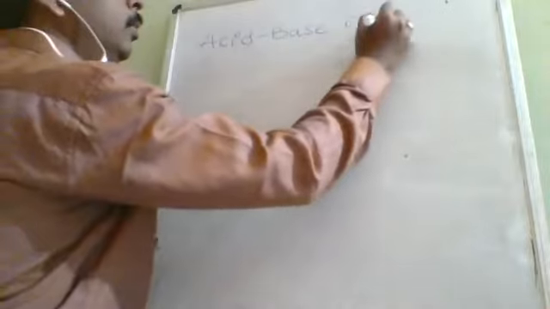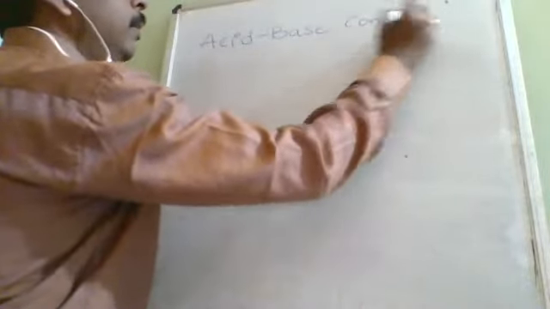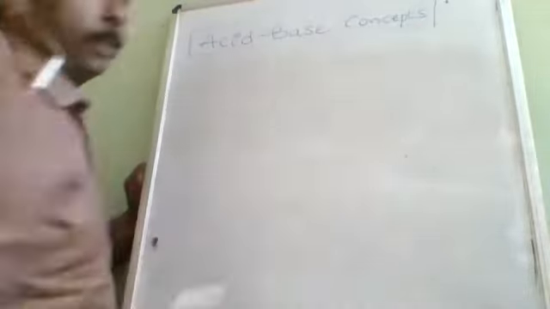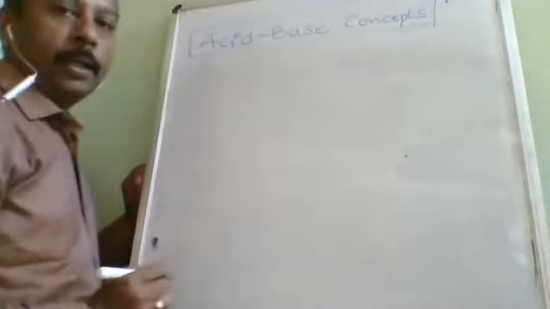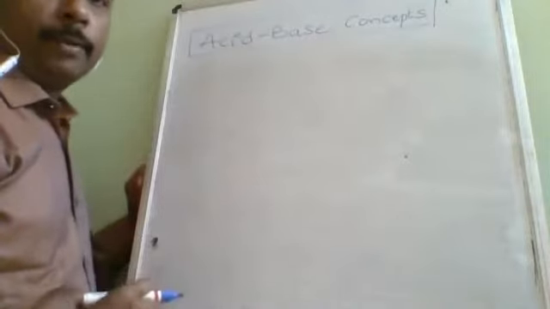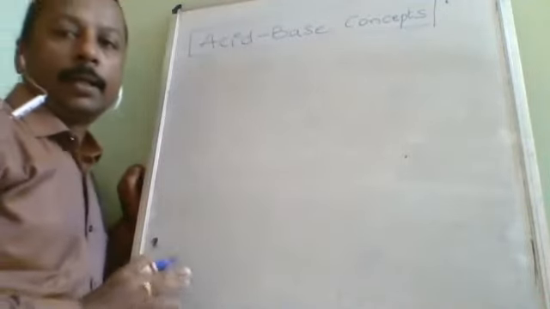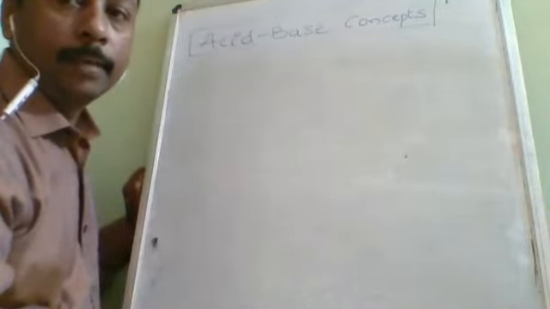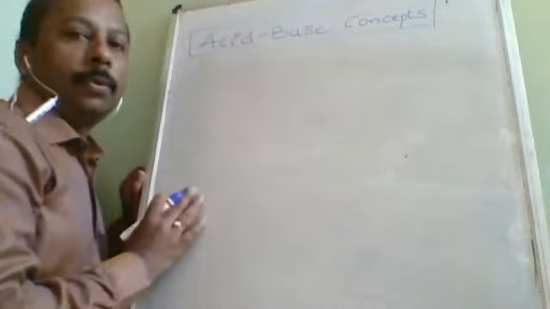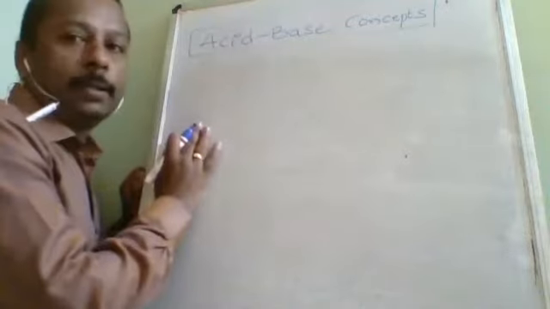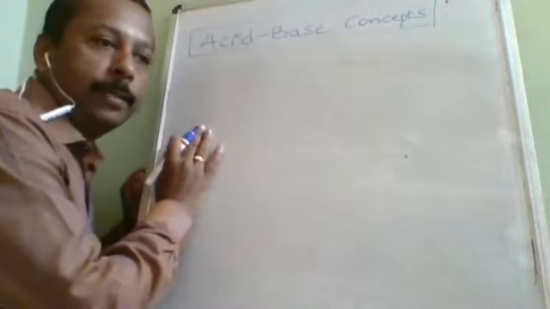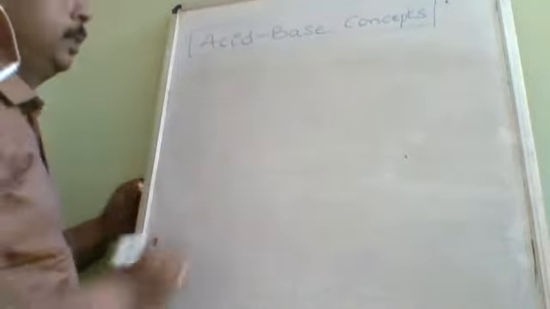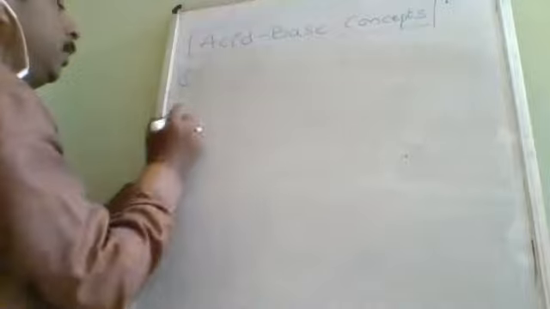There are a lot of concepts given to explain what is acid and what is base, and out of them three are very important. The beauty of them is that none of them is correct and can be applied for every acid or base. So no acid-base concept is complete and no acid-base concept is correct. For something you have to use some concept. So there are three concepts given.